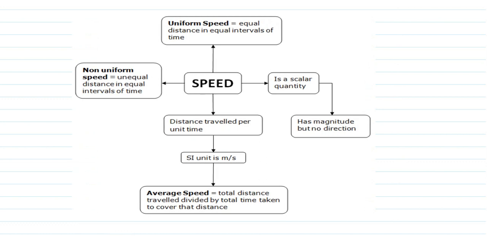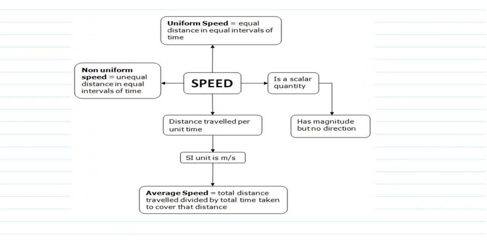When an object travels, it covers some distance with respect to time, and if we take the ratio of the distance travelled by the object with respect to time, this fraction is called speed. How do we define speed? Distance travelled per unit of time.